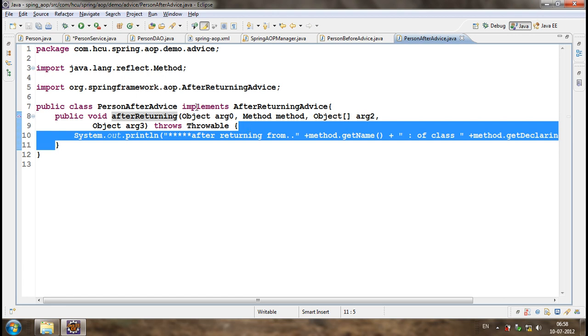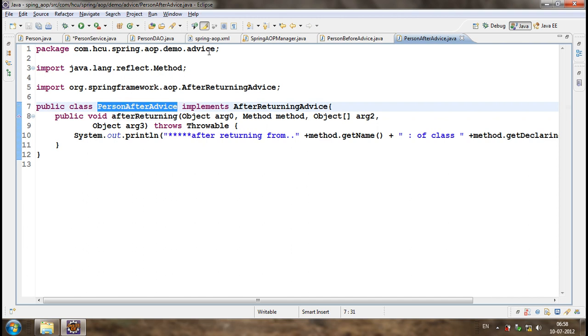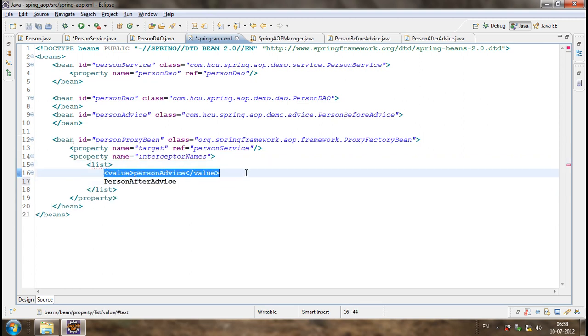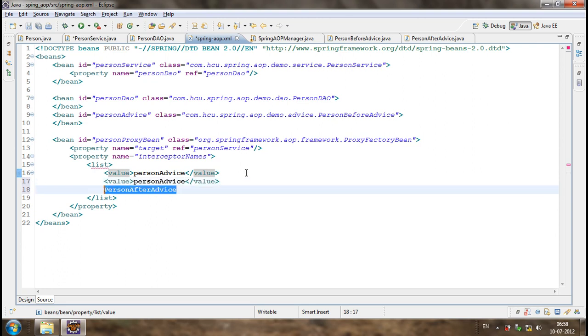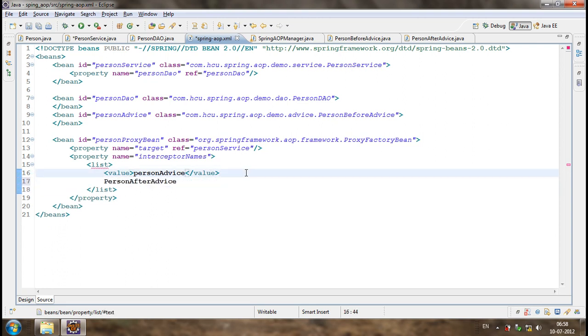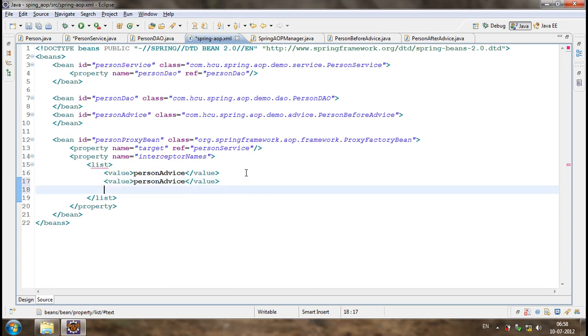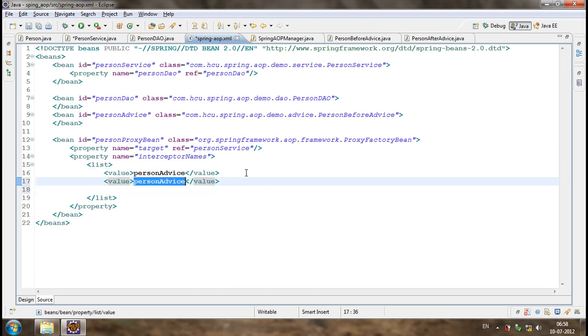Now how can we configure this advice? In the Spring XML files, we just write another bean, person after advice.